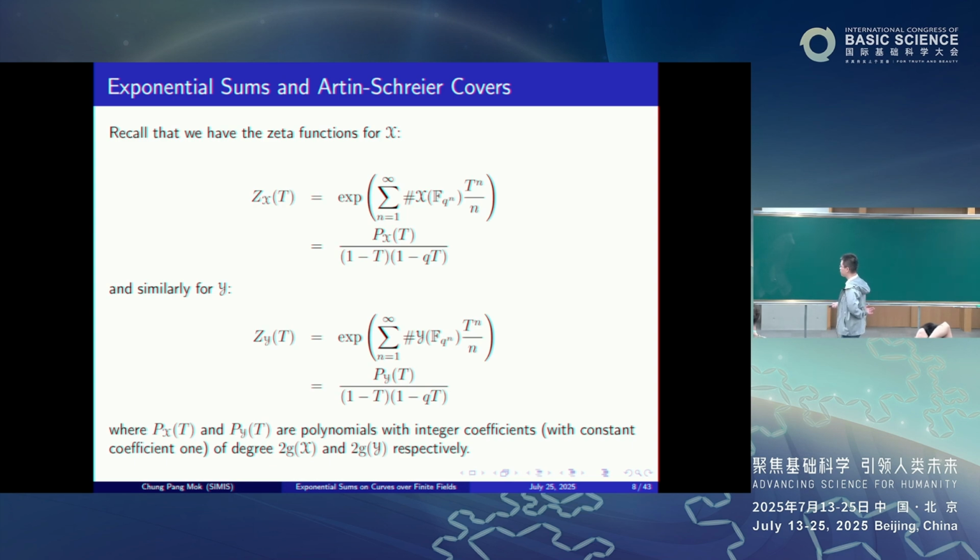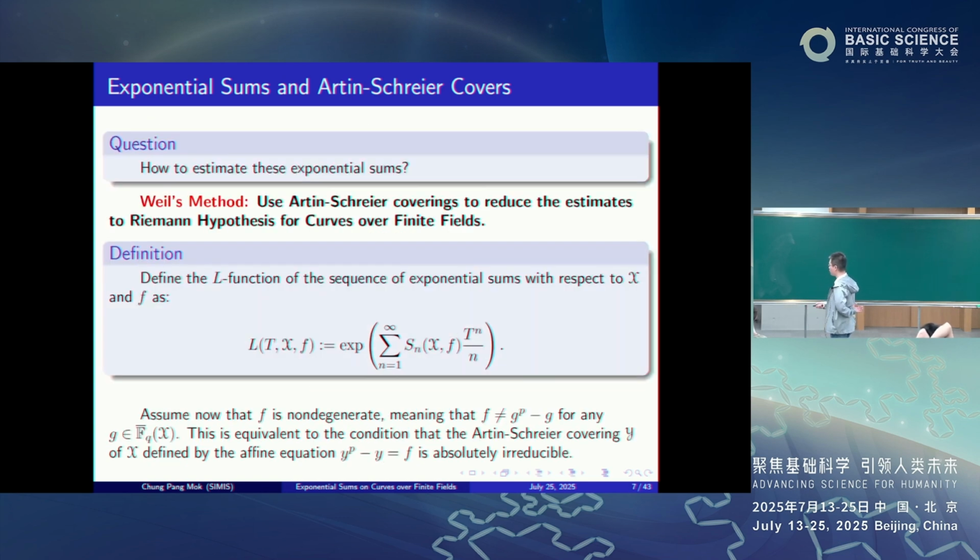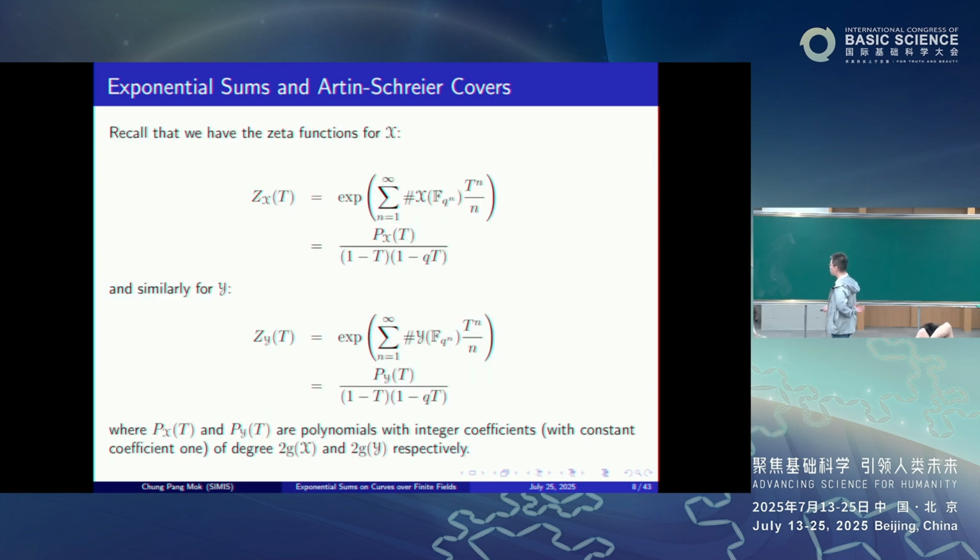The zeta function of X, again with the formal variable t, is defined by this familiar formula: exp of the sum over n of the number of F_{q^n}-rational points of X times t^n / n. And of course, similarly for the curve Y, being the Artin-Schreier cover of X defined by f. So we have the zeta functions for X and Y, and it's well known that these are rational functions in the variable t.